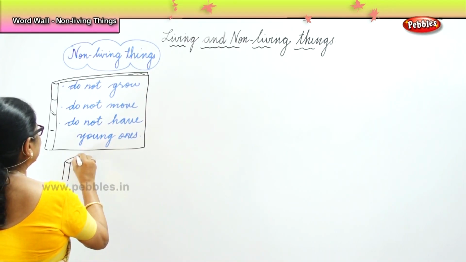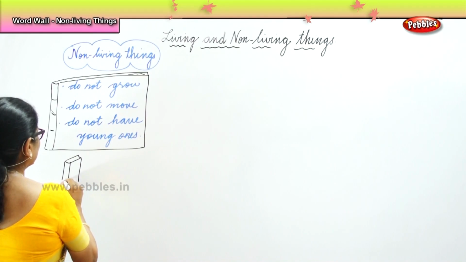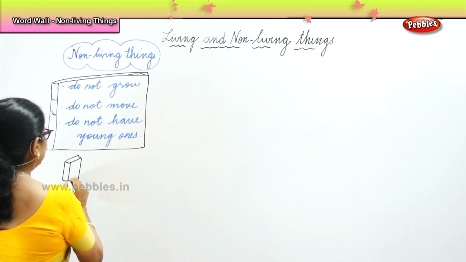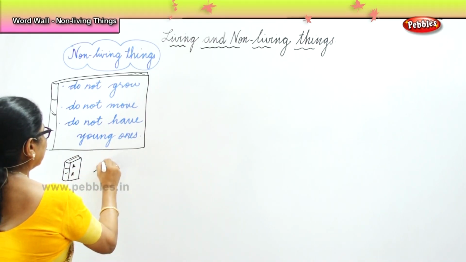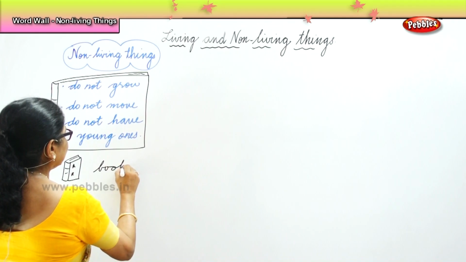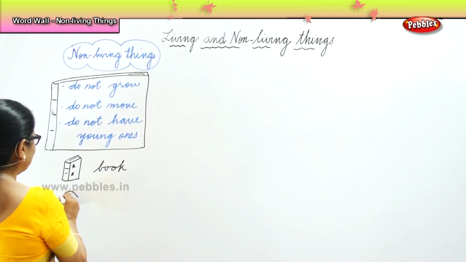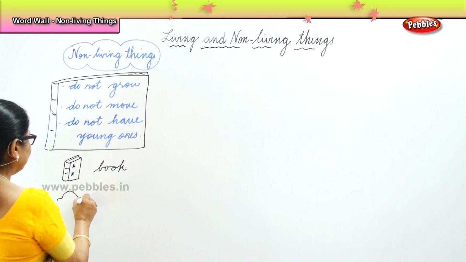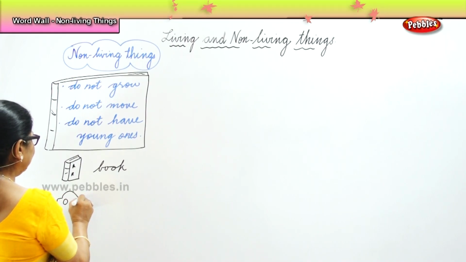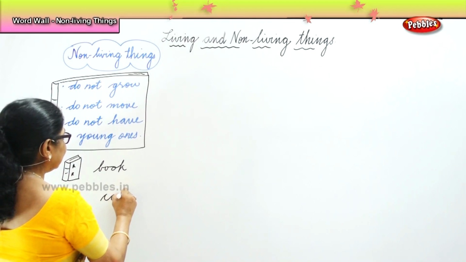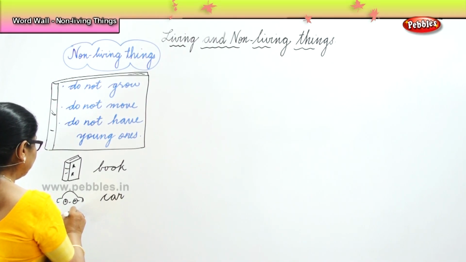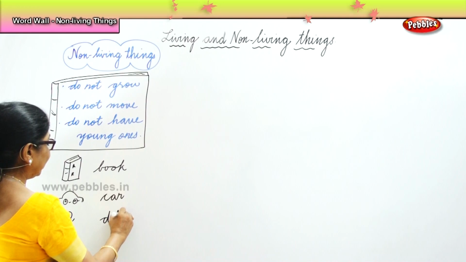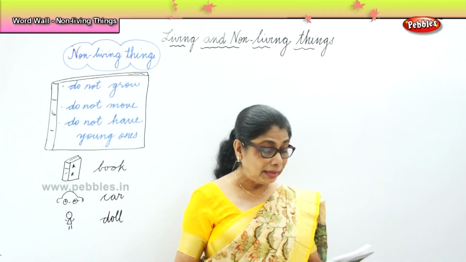Okay, now, first of all, book. I've drawn a book for you here. Is the book a living thing? No. Okay. Now, what about the car you travel in? Is it living or non-living? It can move, no? Yet, a car is non-living. What about the doll you have? Your toy. All these are not living.